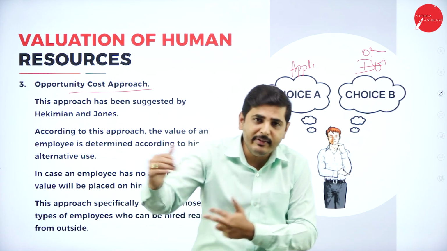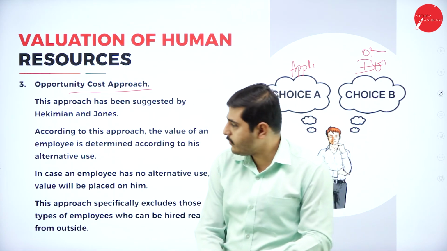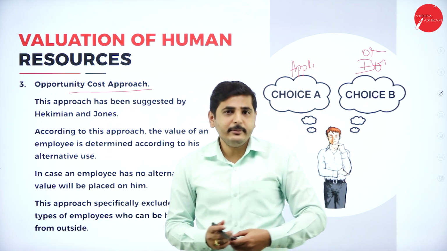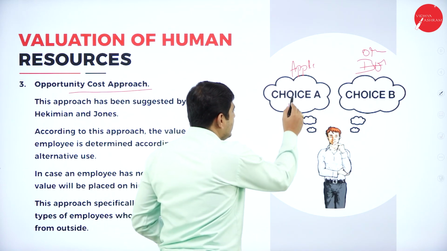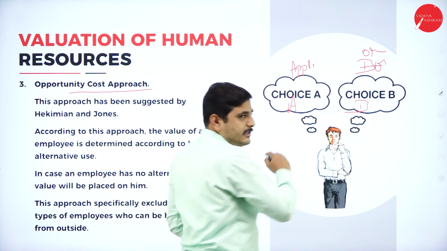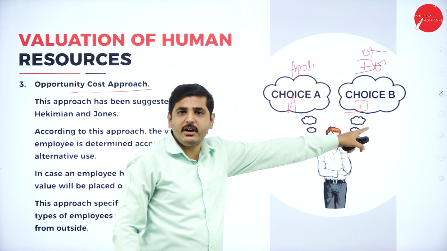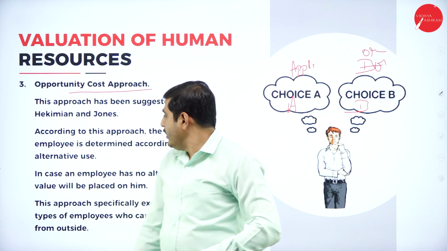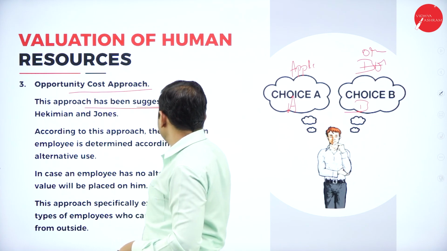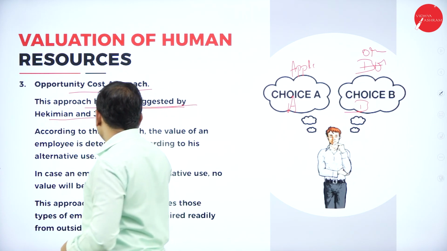That is the cost of opportunity. For example, if you want to select person A, we have to leave person B. Then the opportunity cost is B in the case of A. This approach has been suggested by Hekimian and Jones.